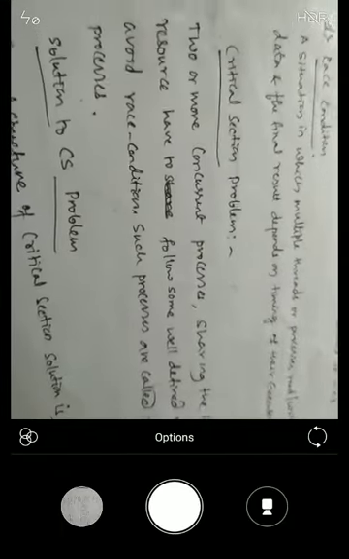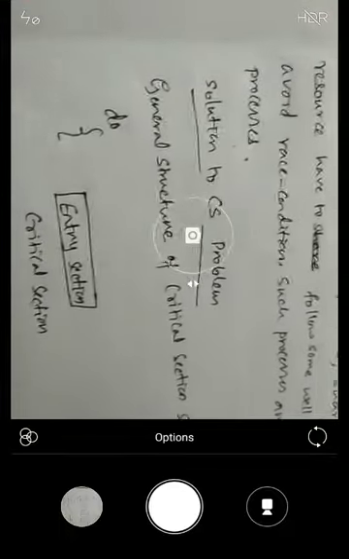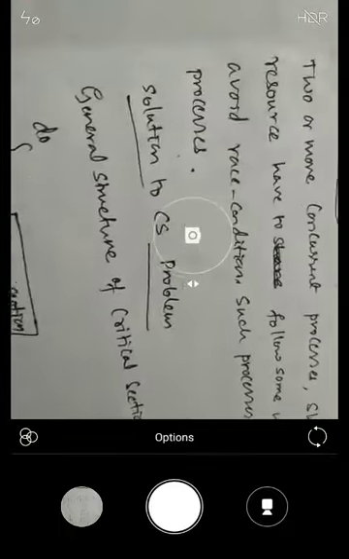Now we will try to elaborate more on what we call the critical section problem. Two or more concurrent processes sharing a common resource have to follow some well-defined rules to avoid the race condition. That is, you should follow some protocol so that there is no conflict, which is achieved through mutual exclusion. The processes are called cooperating processes. We should cooperate with each other so that there is no clash or overlap of usage.